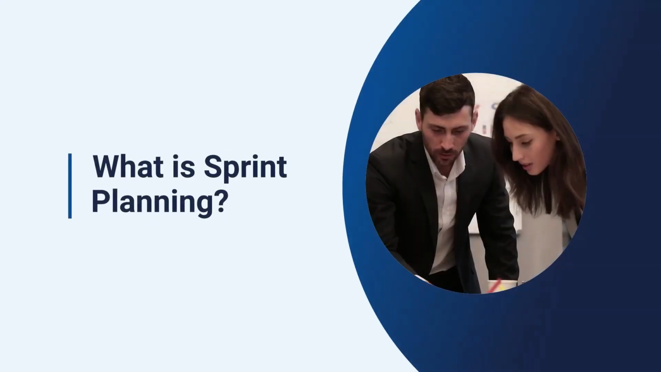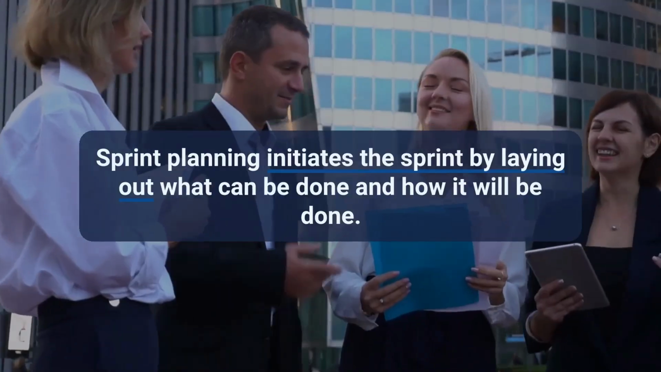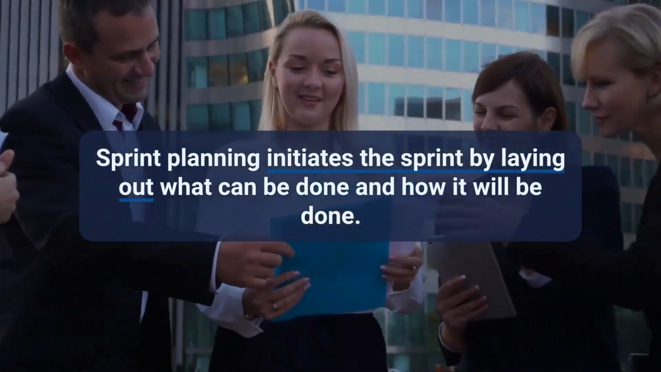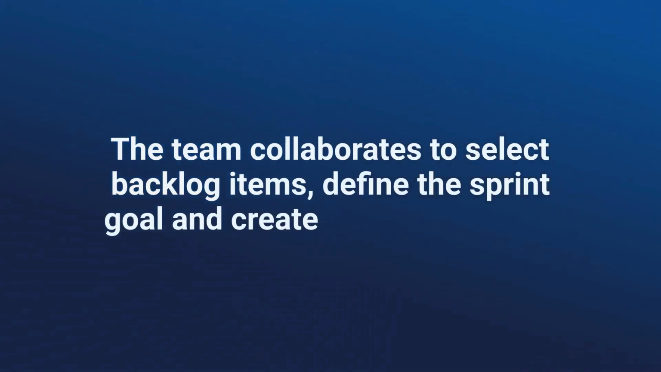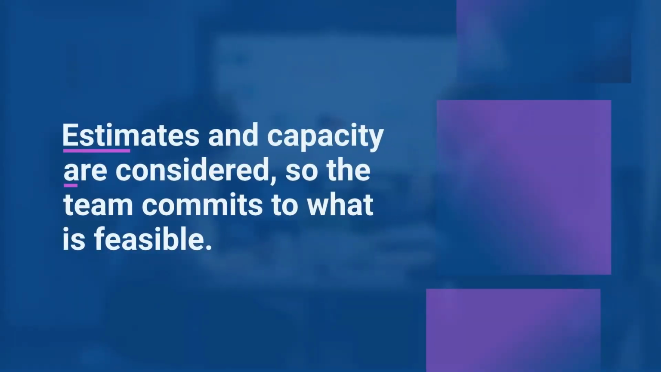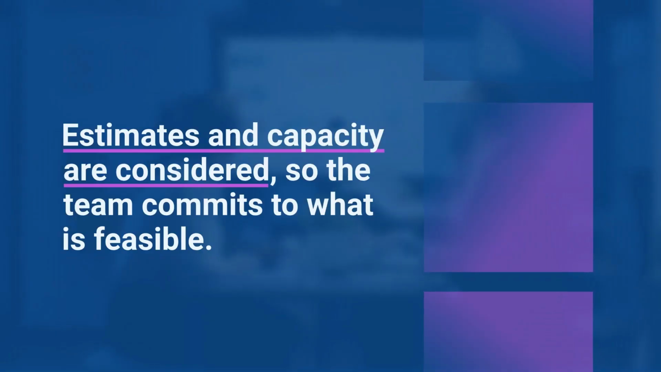What is sprint planning? Sprint planning initiates the sprint by laying out what can be done and how it will be done. The team collaborates to select backlog items, define the sprint goal, and create a sprint backlog. Estimates and capacity are considered so the team commits to what is feasible.